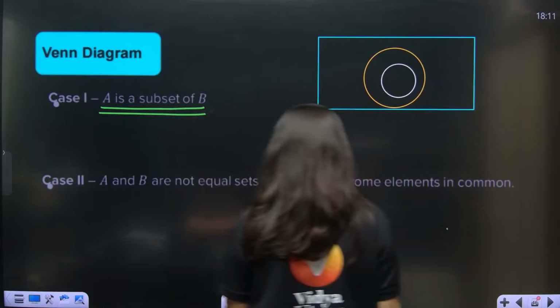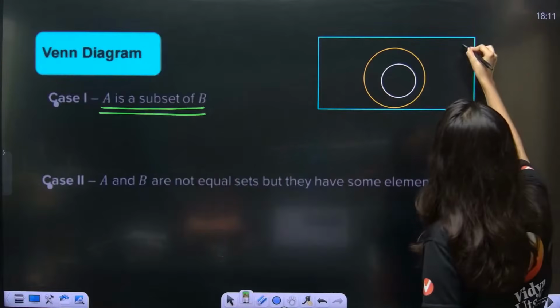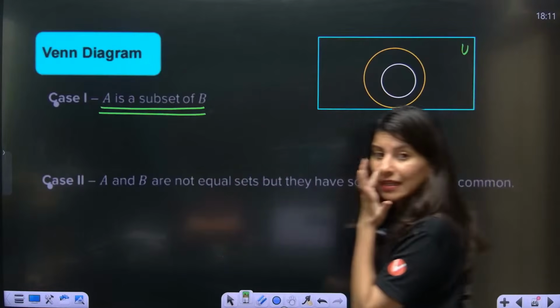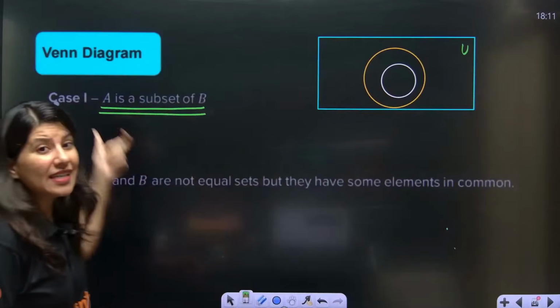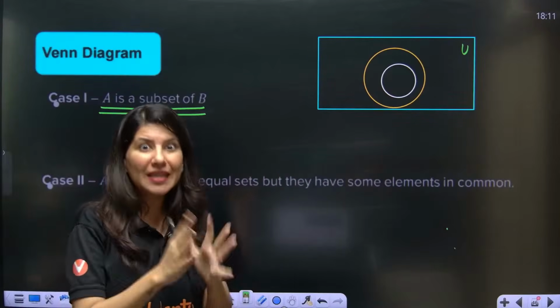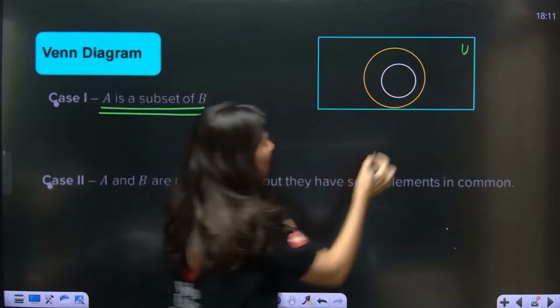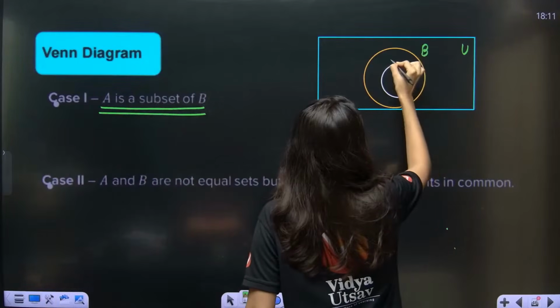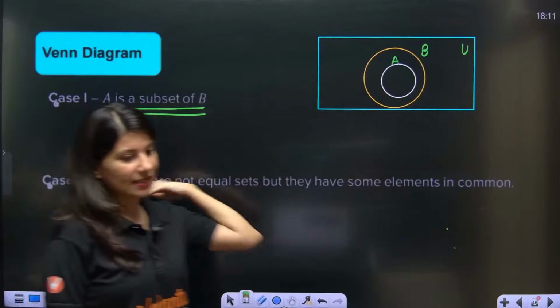So can you see what is happening? This is your universal set, this is your U. The rectangle represents the universal set. Now A is a subset of B. That means A is a smaller portion, B is a bigger portion. A is some portion of B. So B is this and this is your A. So can you see, this is the diagram. A is a subset of B.